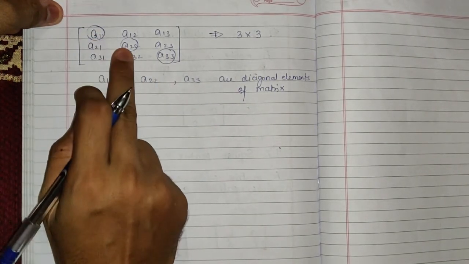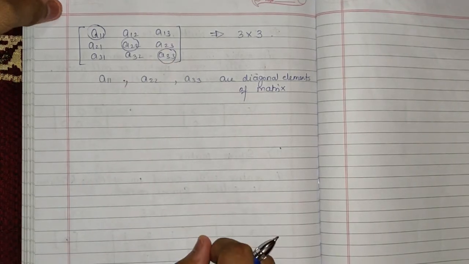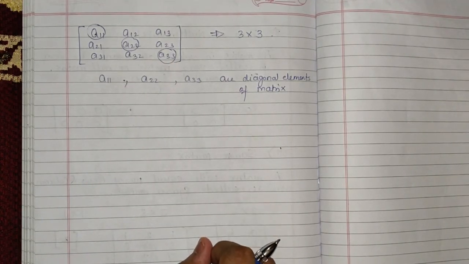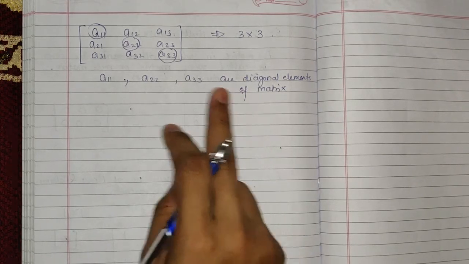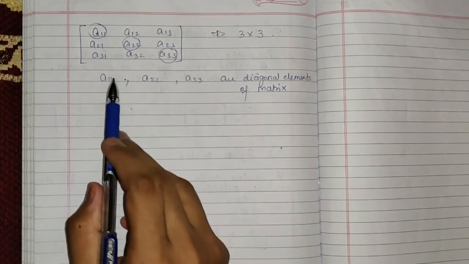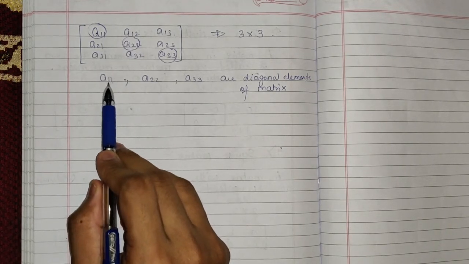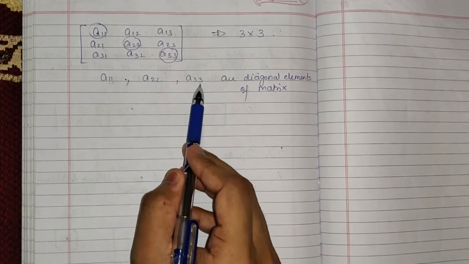If you consider the elements A11, A22, A33, you can see that the row and column positions are equal, that is 1, 1, 2, 2, 3, 3.